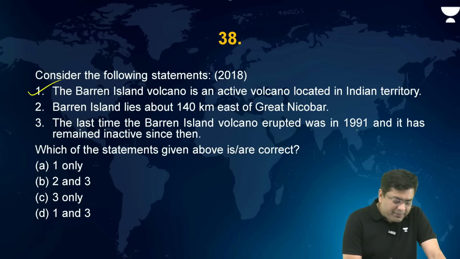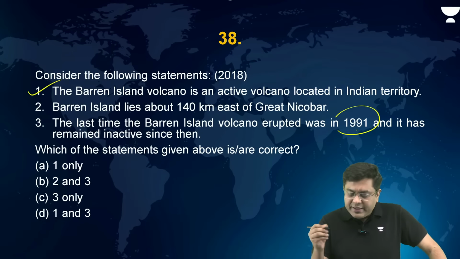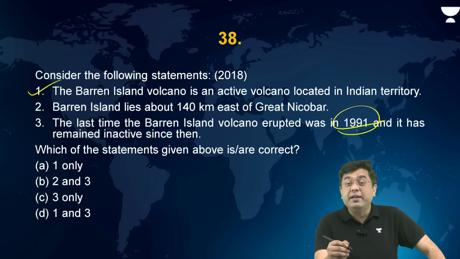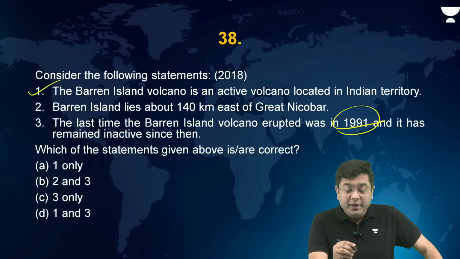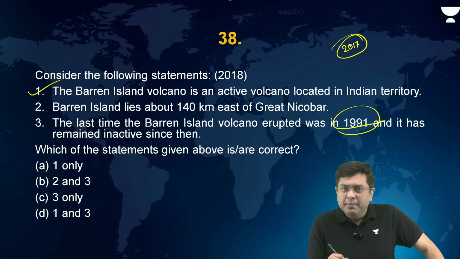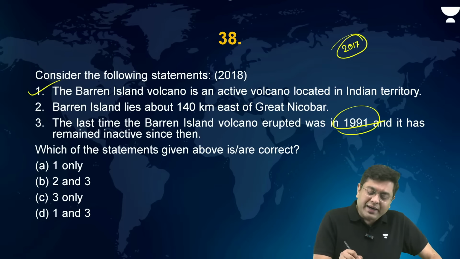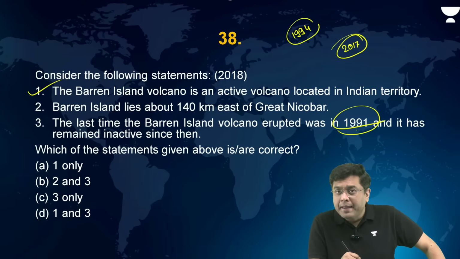The last time the Barren Island volcano erupted was in 1991 and it has remained inactive ever since then. The answer is no. When was the last eruption of Barren Island observed? Around 2017. It was not a massive eruption, but an eruption nonetheless. Before that, a major eruption in 1994.